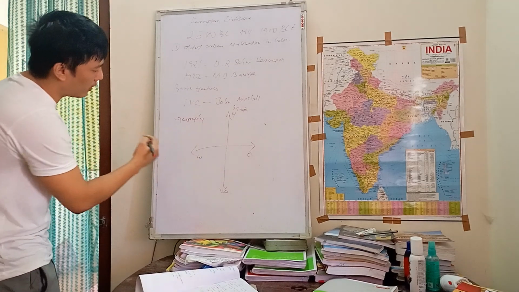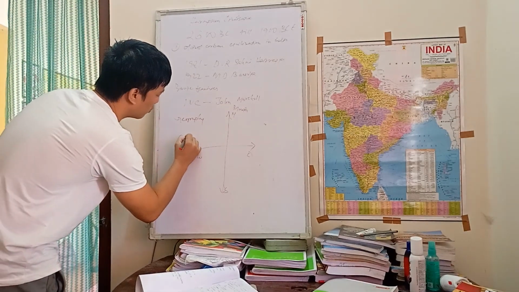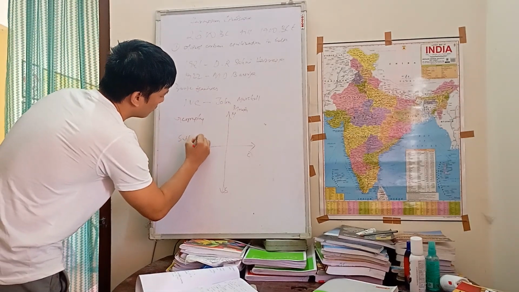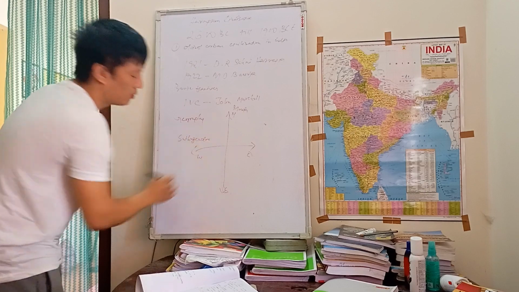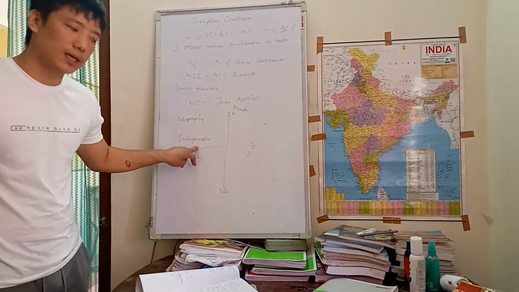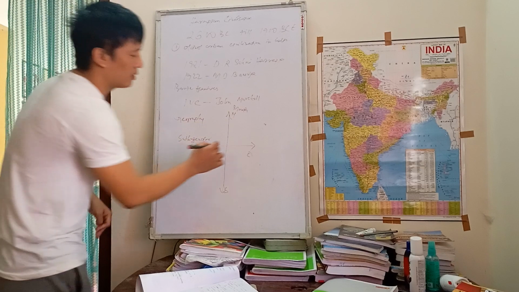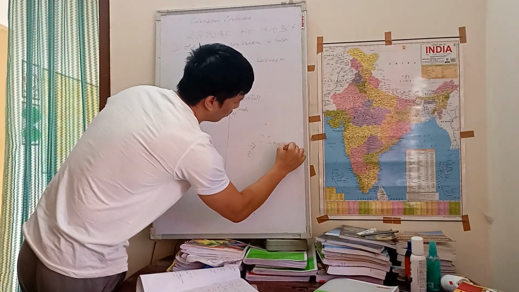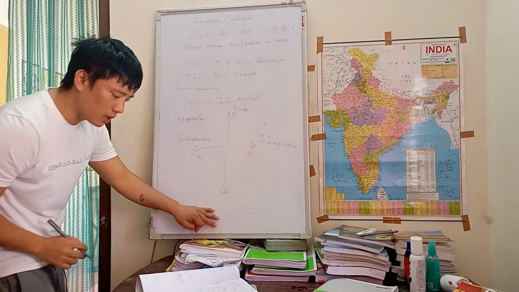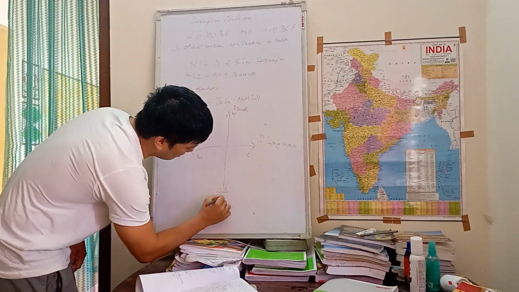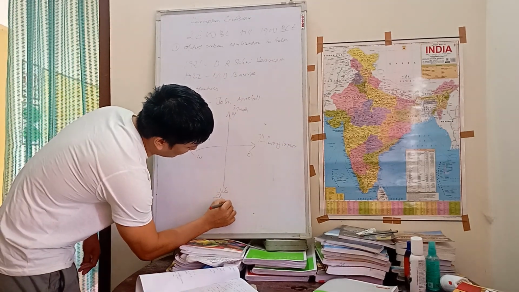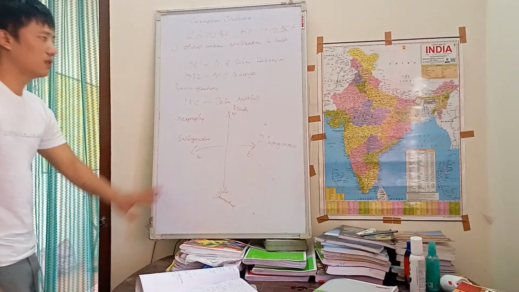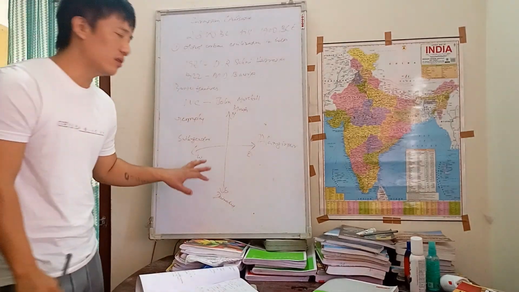On the extreme west, it extended till Sutkagendor, which is presently in Pakistan. On the extreme east, it extended till Alamgirpur. On the extreme south, it extended till Daimabad in Maharashtra. This is the geography of Indus Valley Civilization.